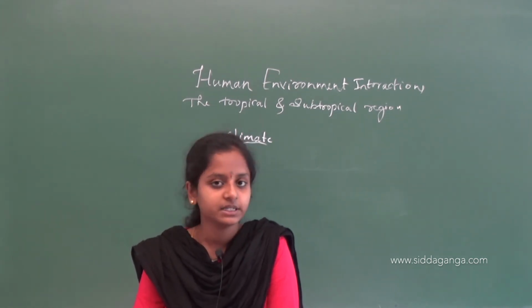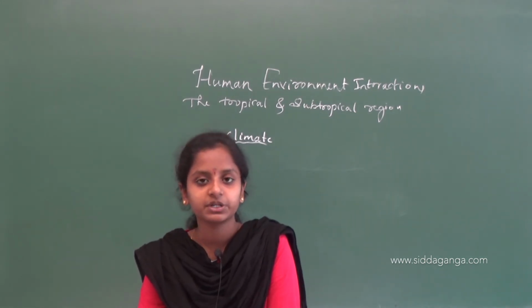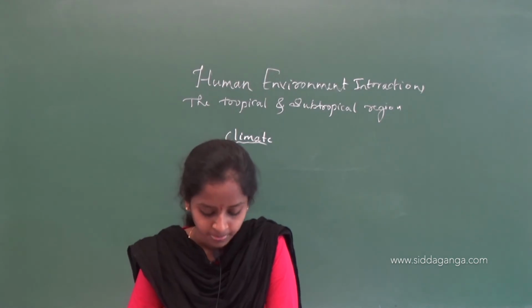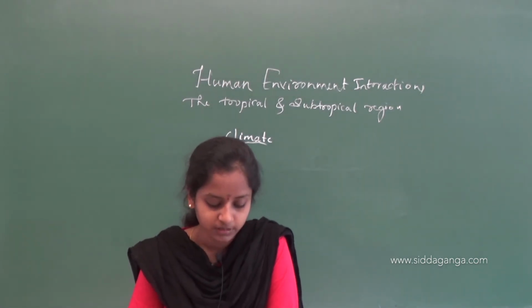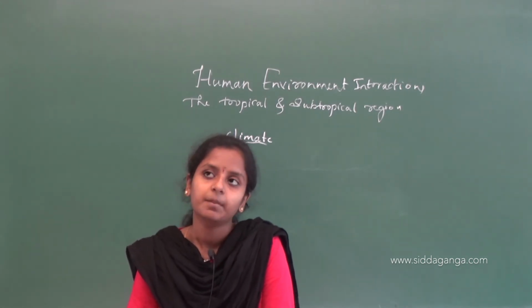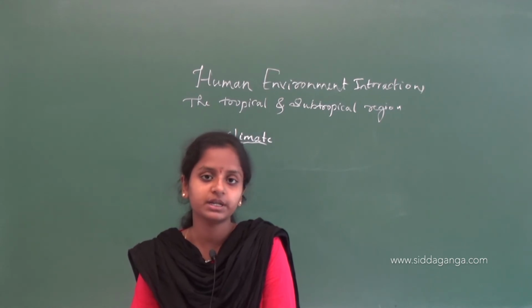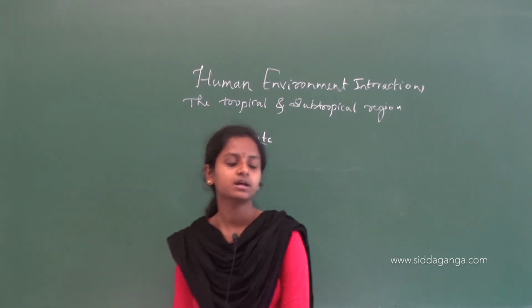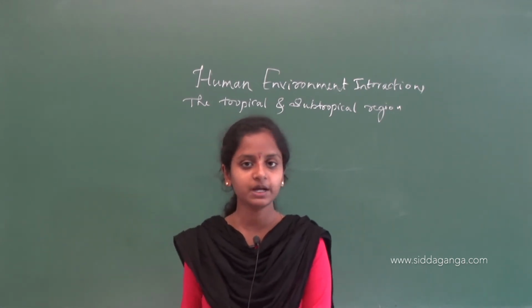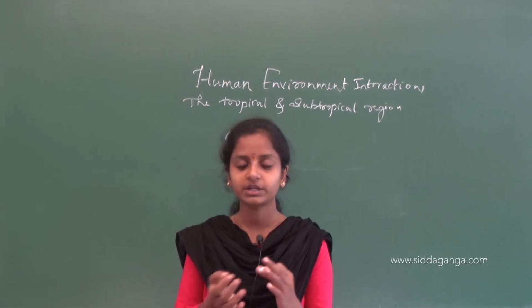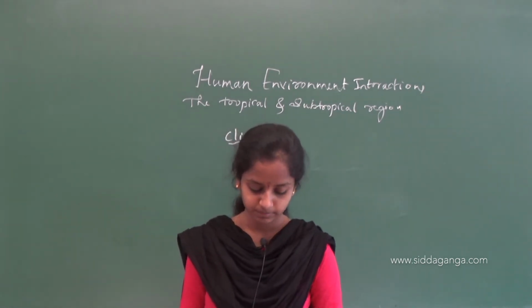In the equatorial region, the day temperature will be very high, and at night the temperature goes down, but the humidity remains high. See, in the daytime, temperature will be high and humidity will also be high. But at night, temperature will be low, but humidity remains the same.